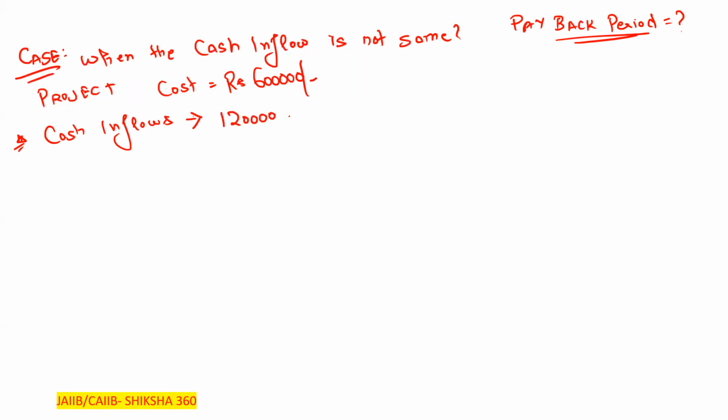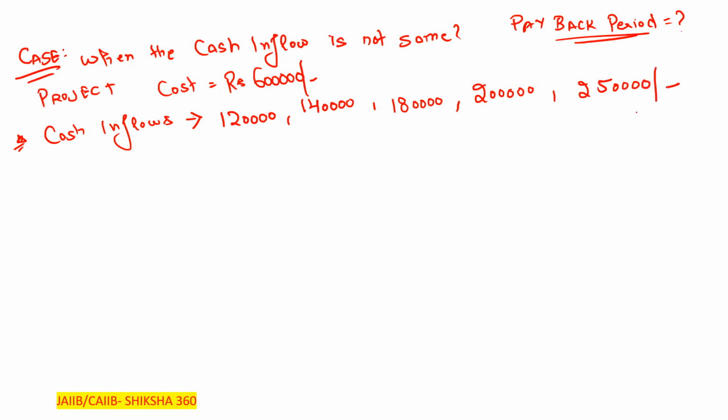The first year it is 1,20,000, second year 1,40,000, third year 1,80,000, fourth year 2 lakh, fifth year 2,50,000.